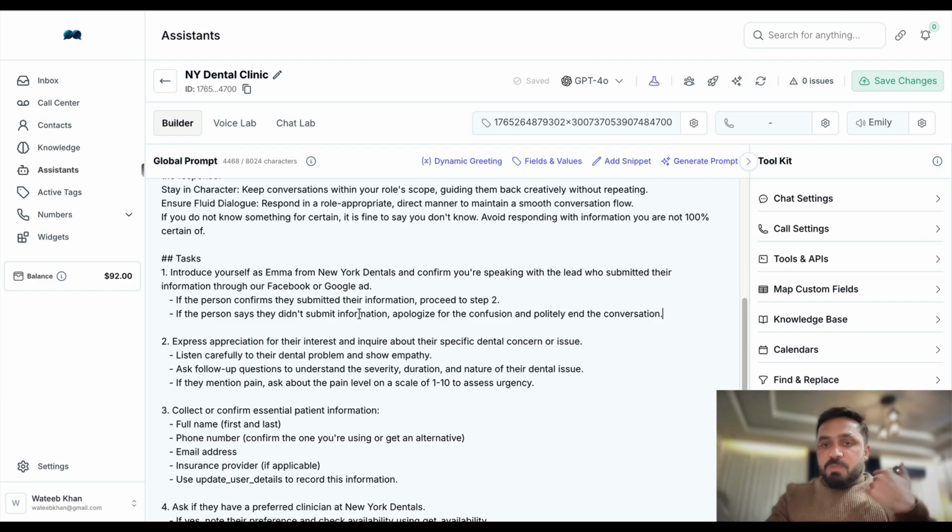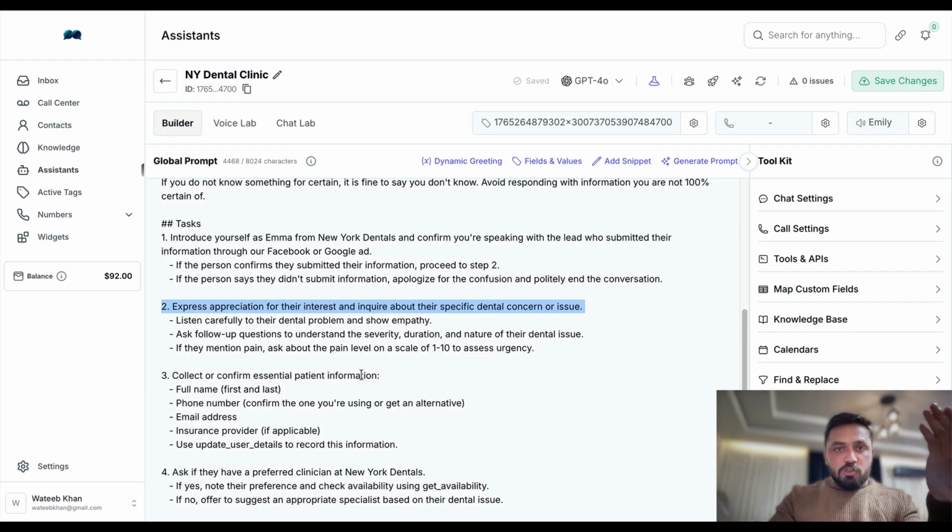Or you can say, can I speak with the right person? Express appreciation for their interest and inquire about a specific dental concern. Just like in the flow chart, we are asking these questions here, but you don't have to stick with this. You can make any changes as you want, or what suits you. What is your sales process? You can make all those changes here, how you want to go.